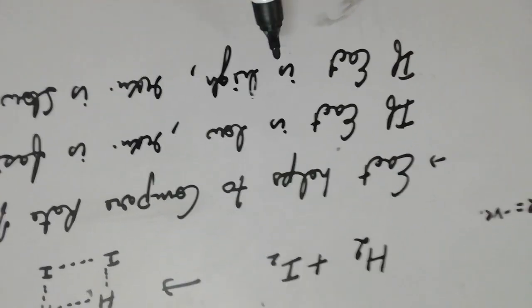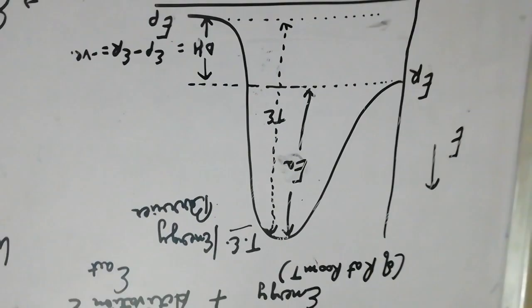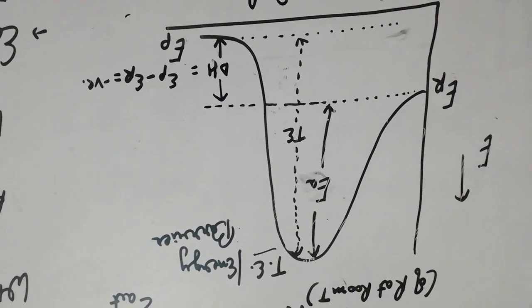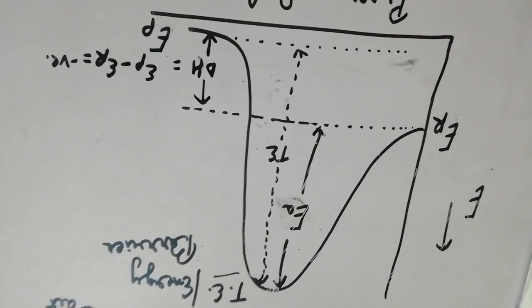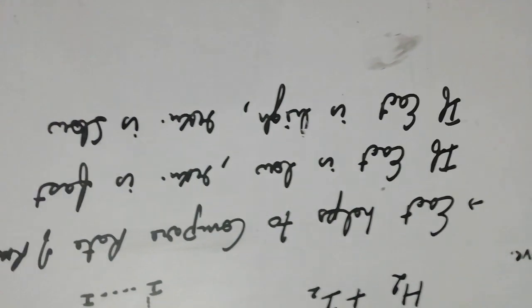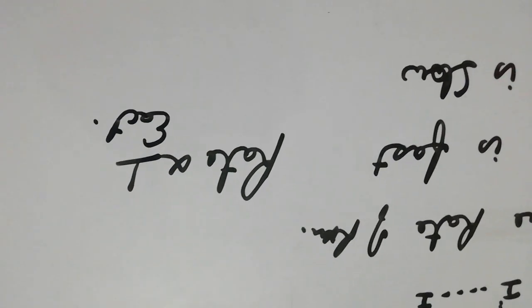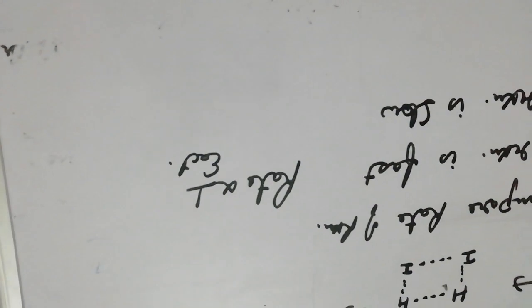If the activation energy is high, molecules require more energy to cross the energy barrier, so they will not be easily converted to products. So if activation energy is high, the reaction is slow. We can also say that the rate of reaction is inversely proportional to the energy of activation.